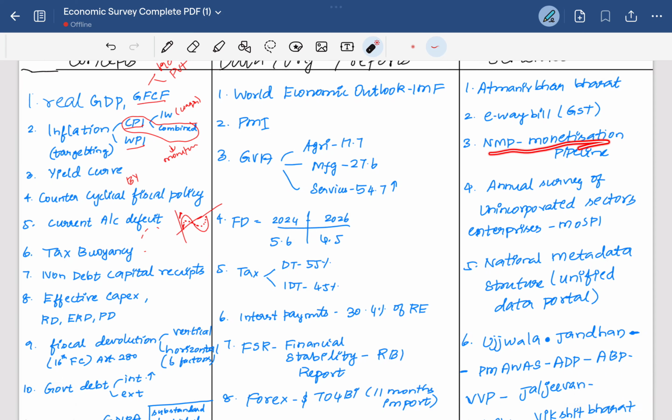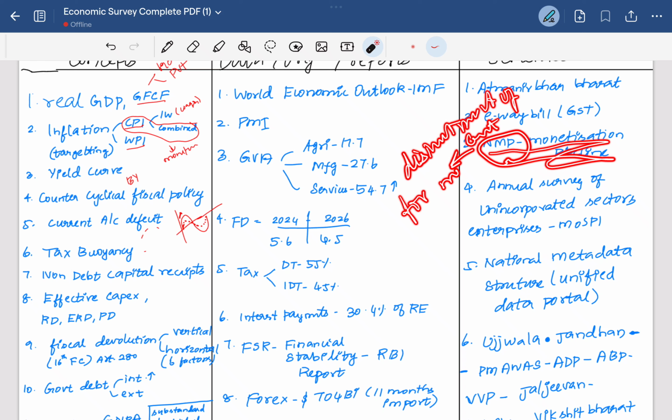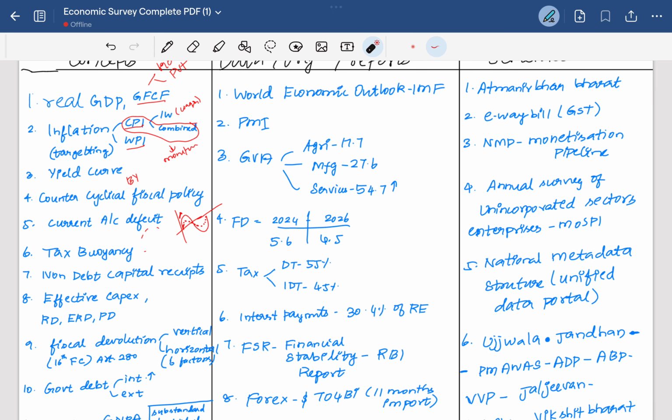The National Monetization Pipeline, NMP, is the disinvestment route of the government for more enhancement of service delivery through the PPP model, but also it's a source of revenue for the government. The government earns around rupees 6 lakh crore within 2026 through this National Monetization Pipeline route.